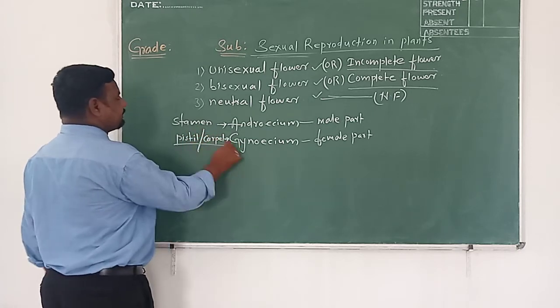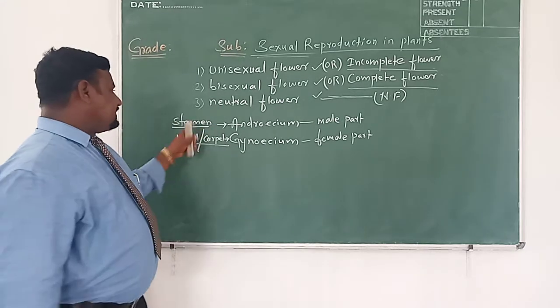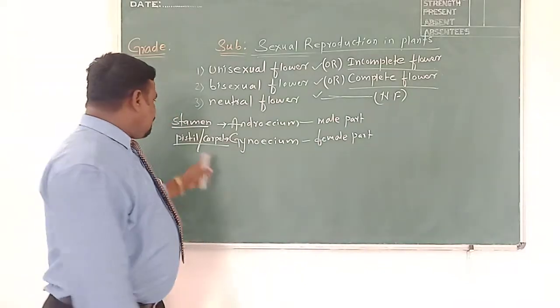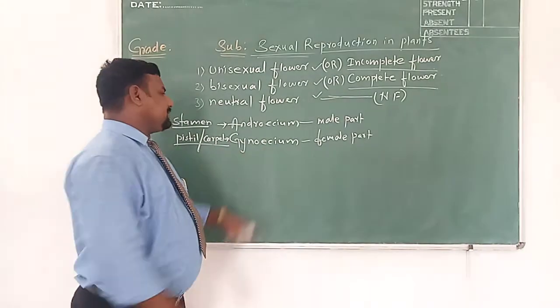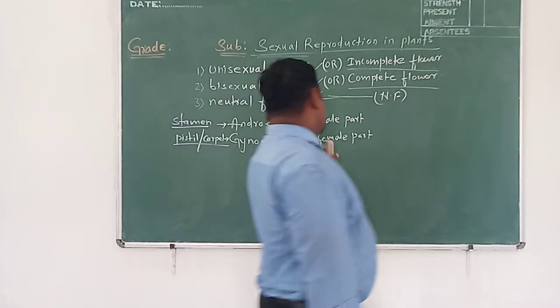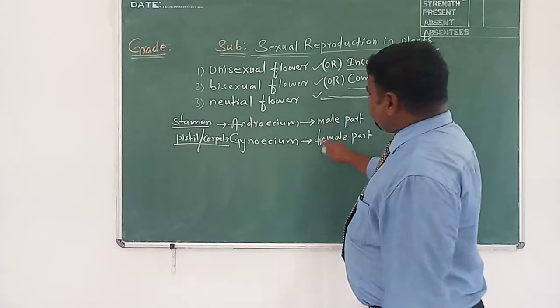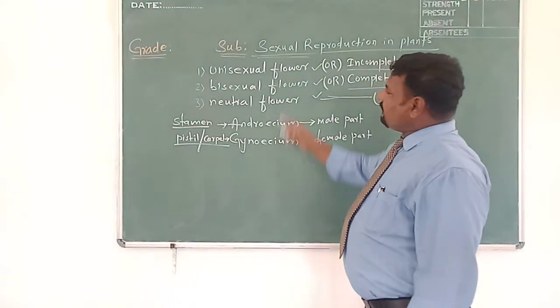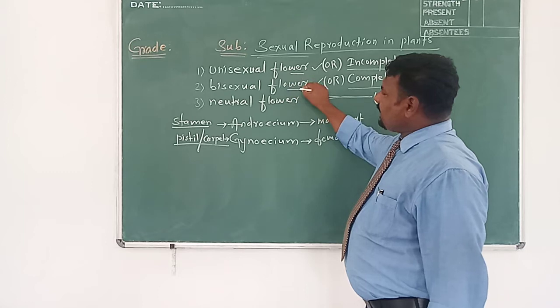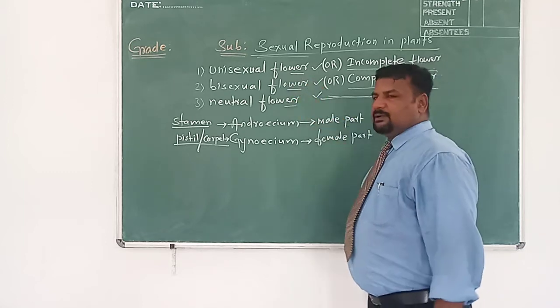What is stamen or androecium? It is the male part present in the flower. What is pistil, carpel or gynoecium? It is the female part present in the flower. So, based on these male and female parts, the flower is classified further into three divisions: unisexual flower, bisexual flower and neutral flower.